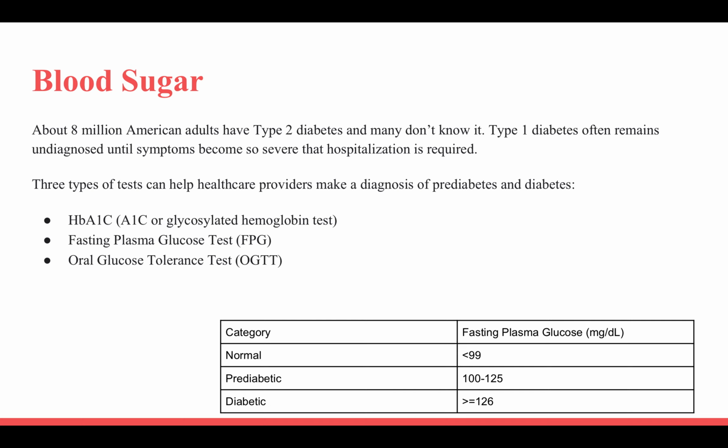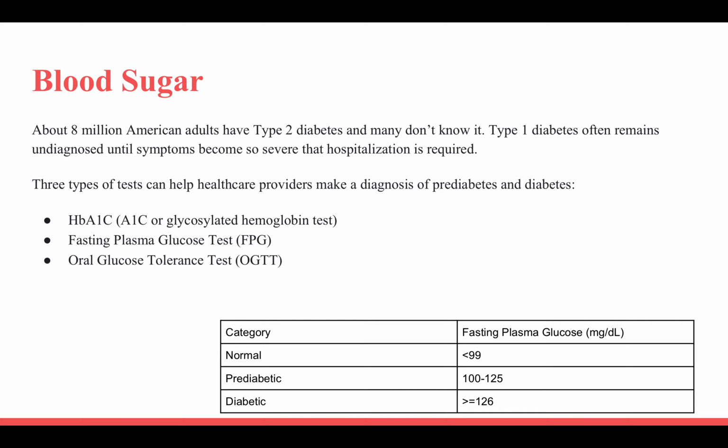These include HbA1c, or glycosylated hemoglobin test. This also includes the fasting plasma glucose test and the oral glucose tolerance test. Fasting plasma glucose can tell you whether you're normal, pre-diabetic, or diabetic.